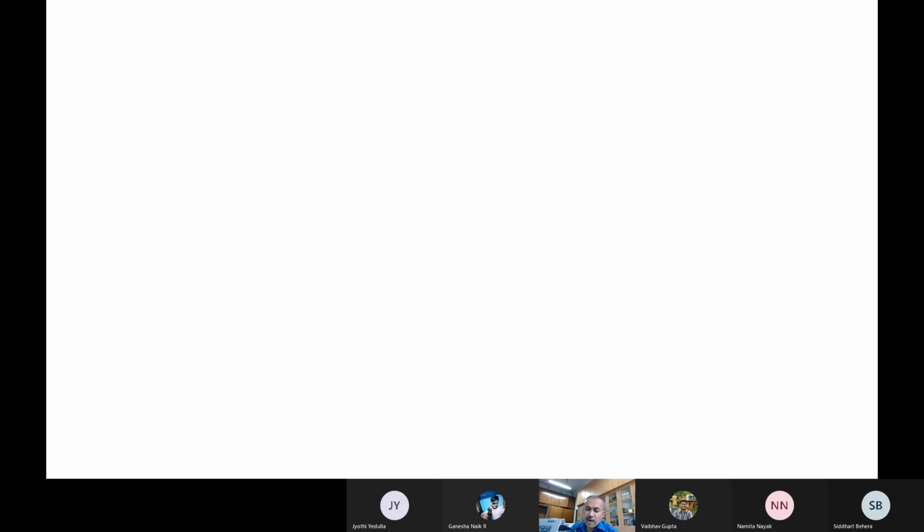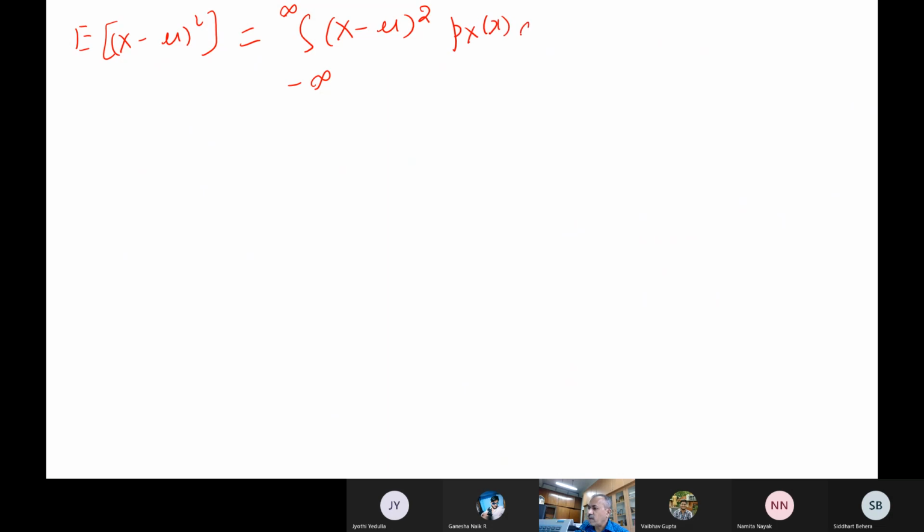Now the second central moment, you can also find out. x minus mu, the whole square. So the expected value of (x minus mu) whole square is the integral from minus infinity to infinity of (x minus mu) whole square times p_X(x) dx. Now what do we call this moment?